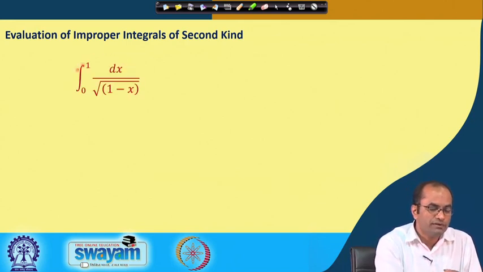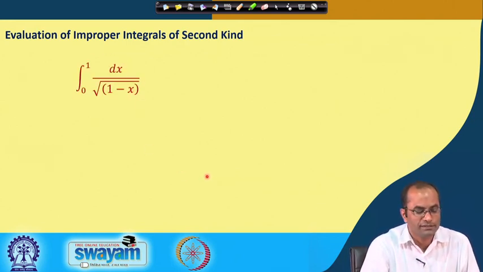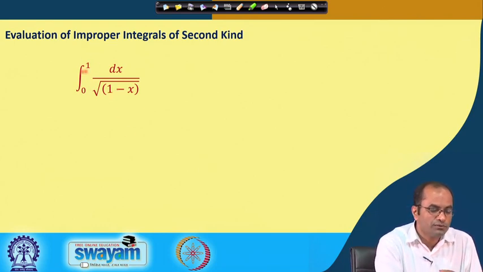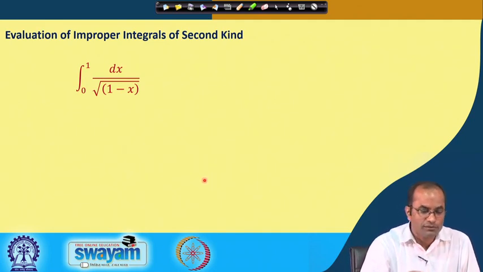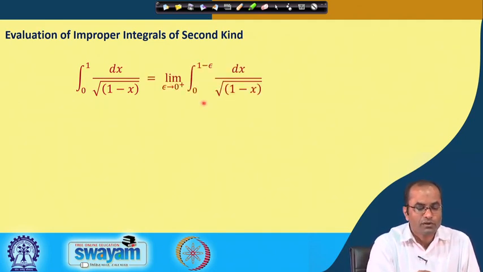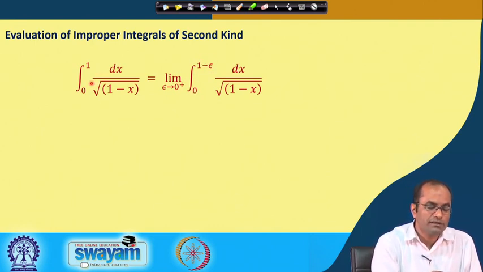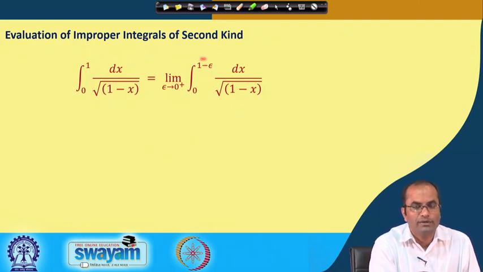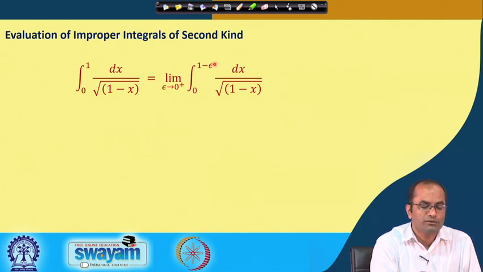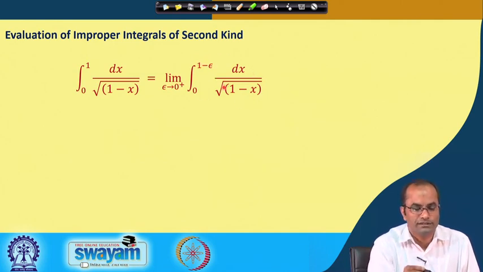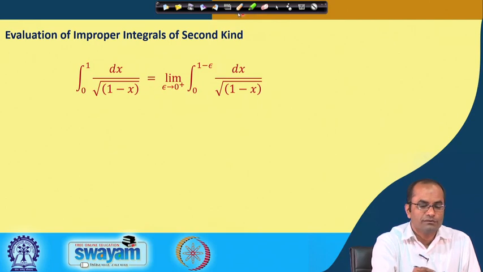For example, we have the integral of dx over square root of 1 minus x. Here, when x approaches 1, our integrand becomes unbounded. So, in this case we will take the limit as epsilon goes to 0 from the right side, and integrate from 0 to 1 minus epsilon. The point where the function was becoming unbounded, we have replaced by 1 minus epsilon. So, we are not going from 0 to 1, but from 0 to 1 minus epsilon, where we have a nice integral, and later on we will take that limit.